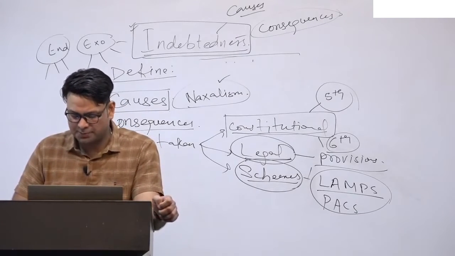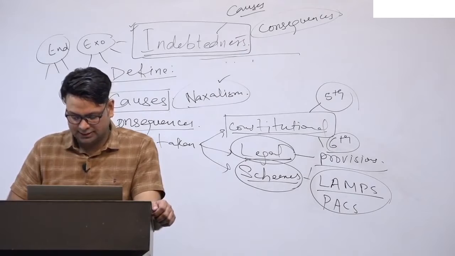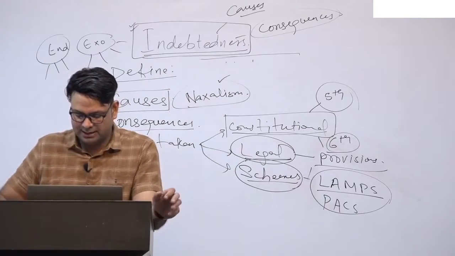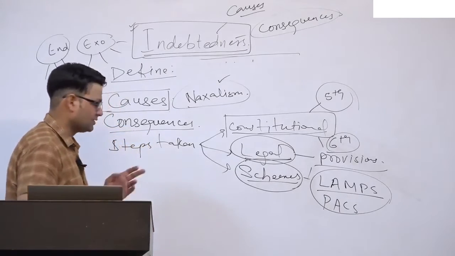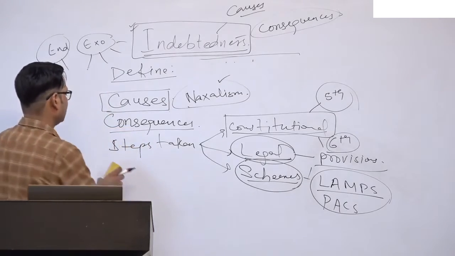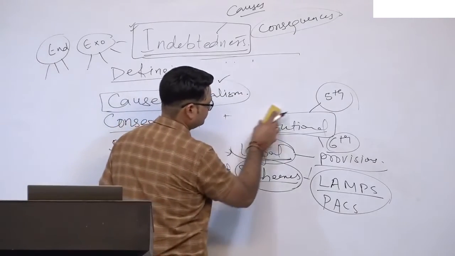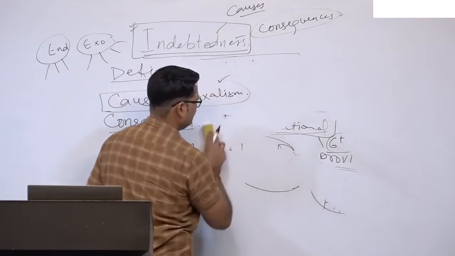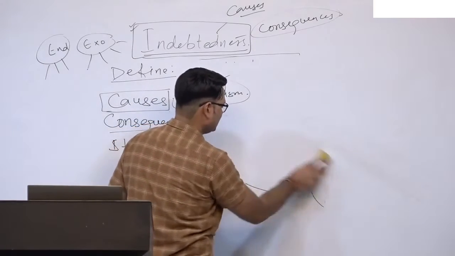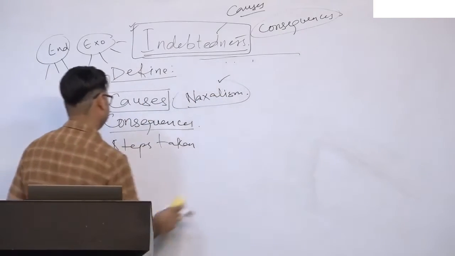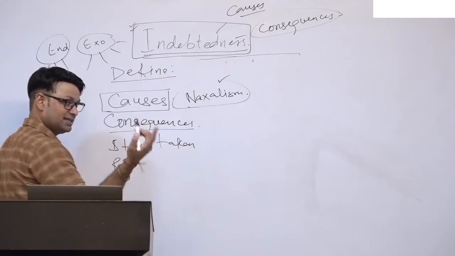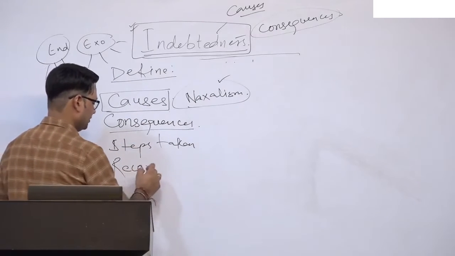Now, what should be done? Basically, there are many recommendations given even in the Khaka committee and other committees. So, what are the recommendations, or what do you suggest from your side?